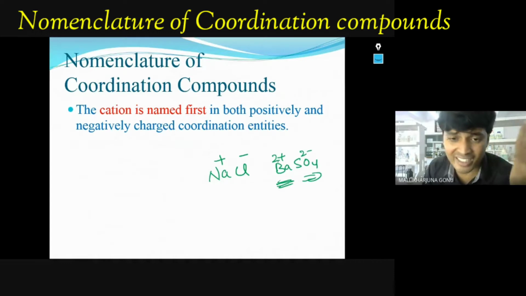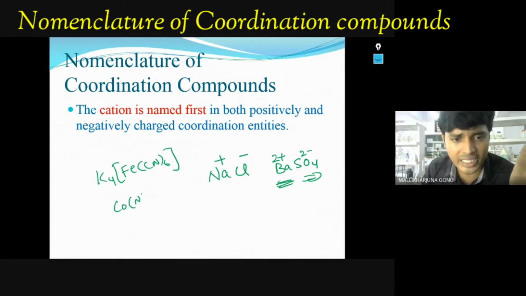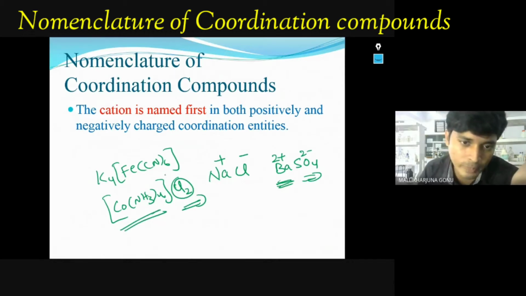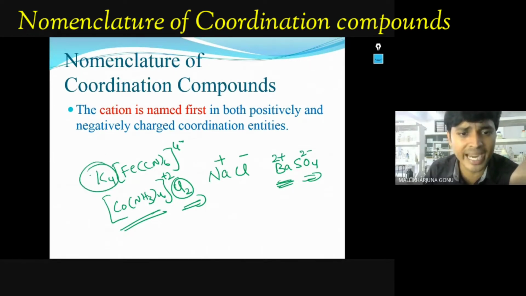So that's how I was writing the coordination compounds, like K4[Fe(CN)6] and [Co(NH3)4Cl2], for example. Here the complex is the negative part, so K is the positive part, and the negative part is 4 minus. Always take care that the first one should be the cation and the second one the anion. In nomenclature also, the cation is named first.